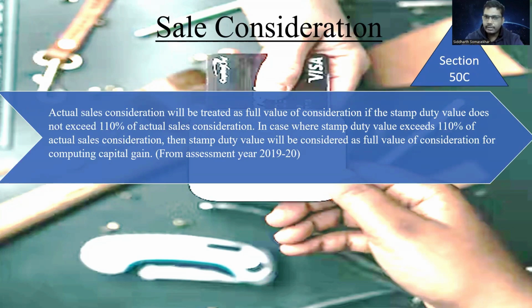Now, if the stamp duty value is more than the sale consideration, then the stamp duty value will be considered as the sale consideration. So the only leeway that has been given is if the stamp duty value is not more than 110% of the sale consideration, you can take the sale consideration for the purpose of computation. This has been brought about from the assessment year 2019-20.